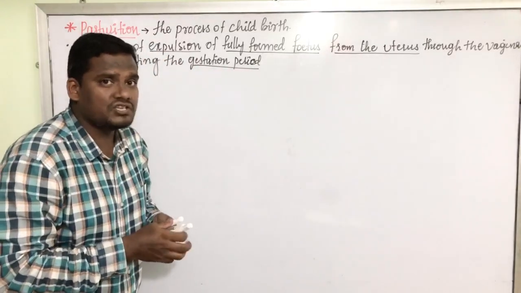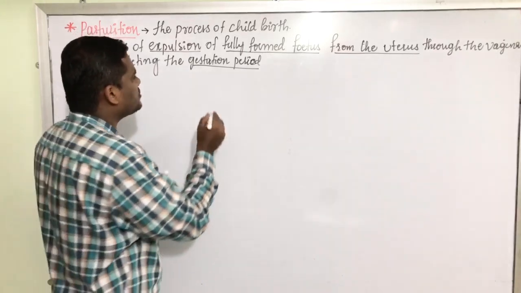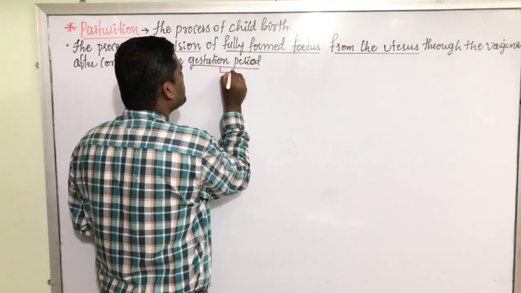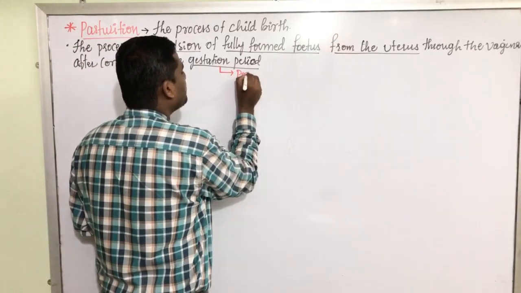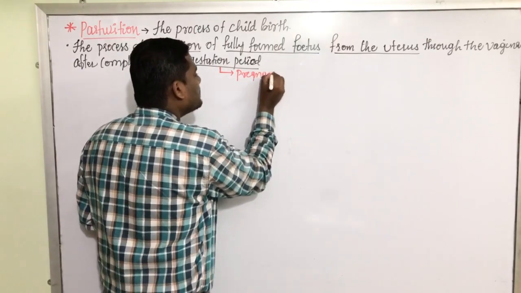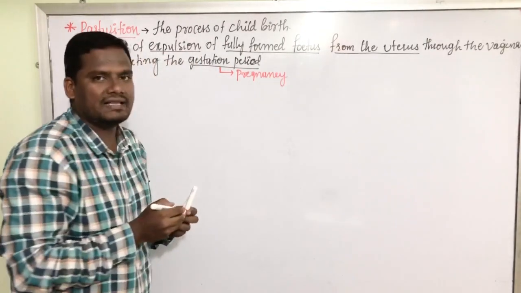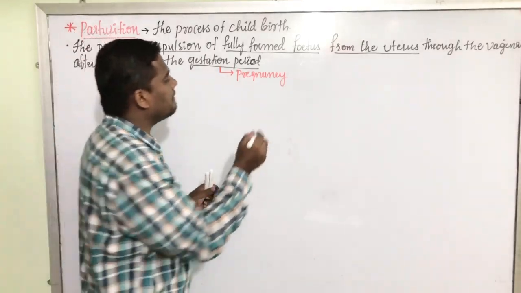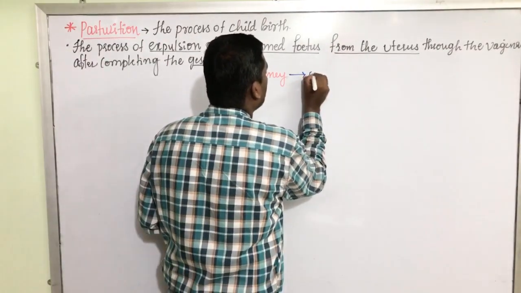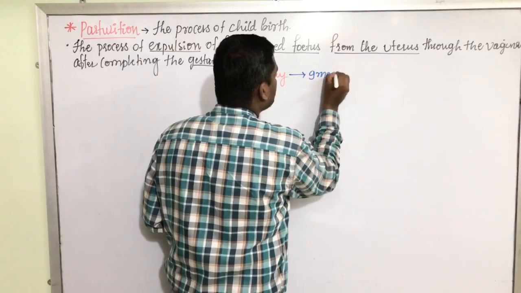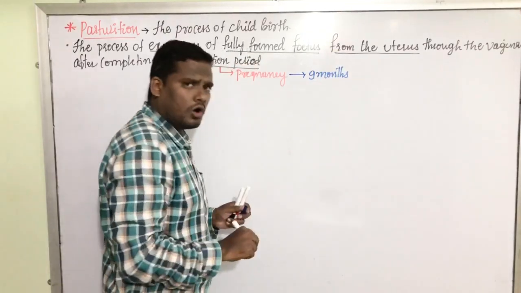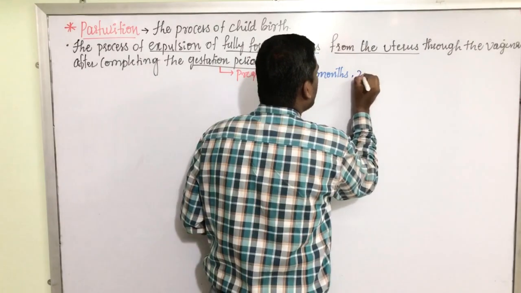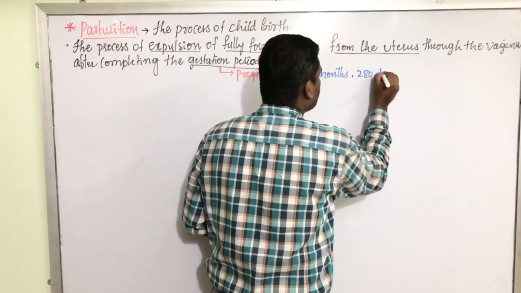What do you mean by gestation period? Gestation period means pregnancy. And we know in case of human beings, the pregnancy period is 9 months, or approximately 280 days.